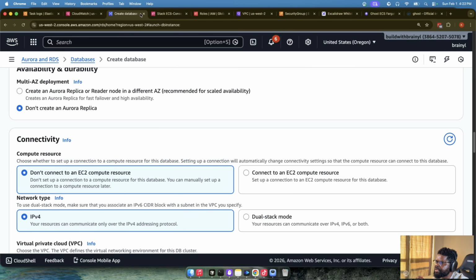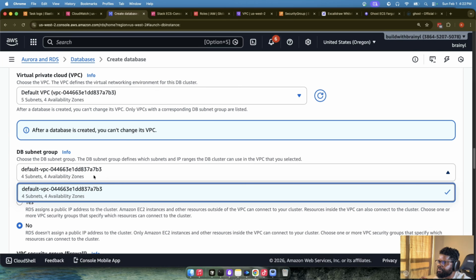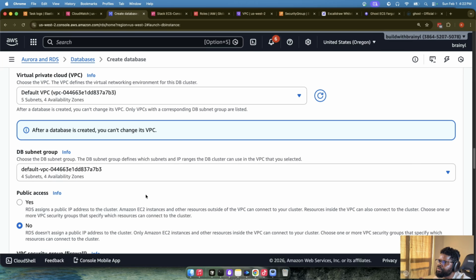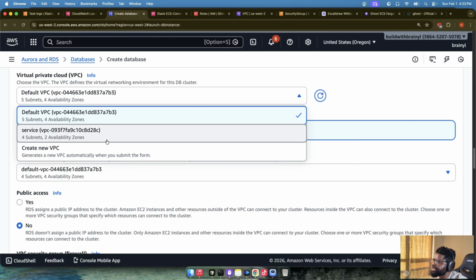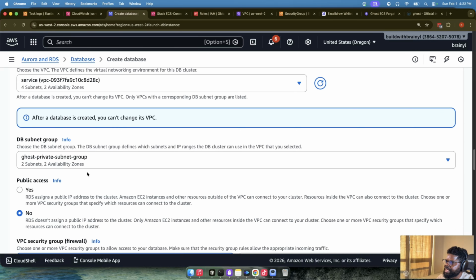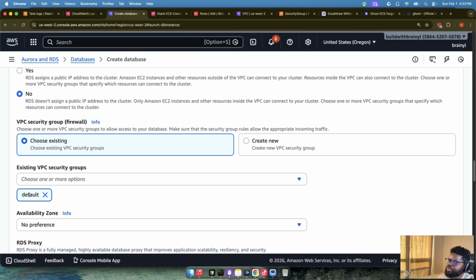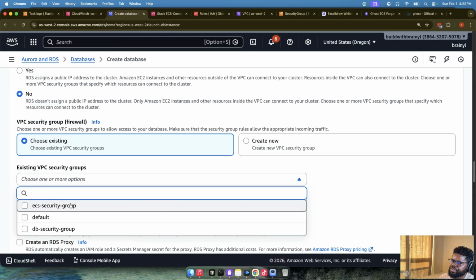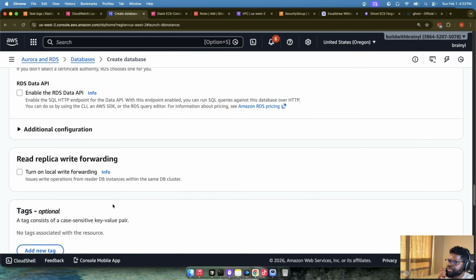And then the next thing we want to do is we don't connect. We said that before, the VPC, we want a particular VPC, which is the service VPC. And then here we want to do the private subnet that we've said before. For security group, we'll remove this and then we'll choose the security group we want. In this case, we want a DB security group. That's the one we want to use.